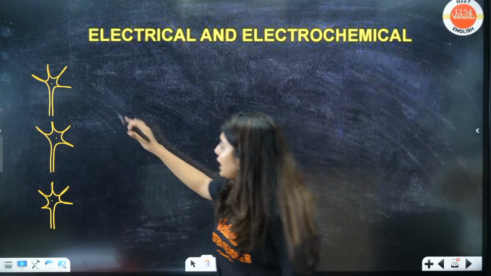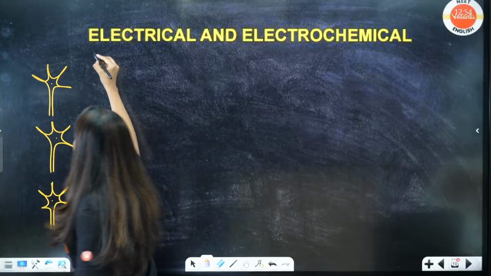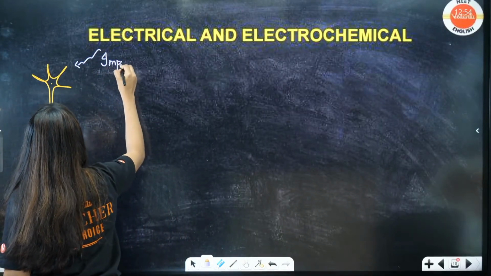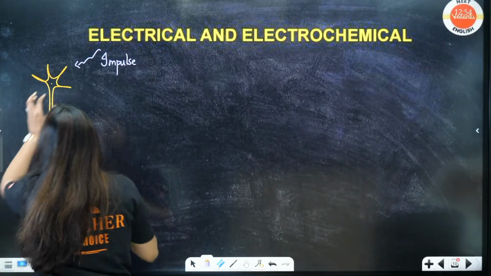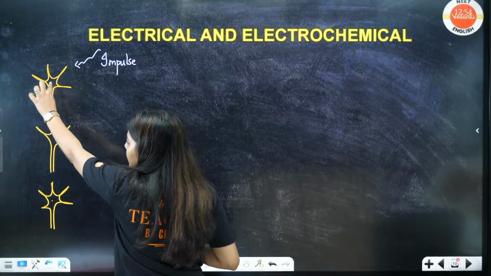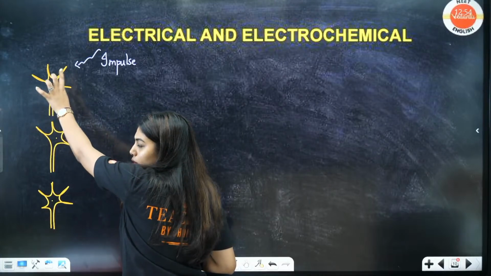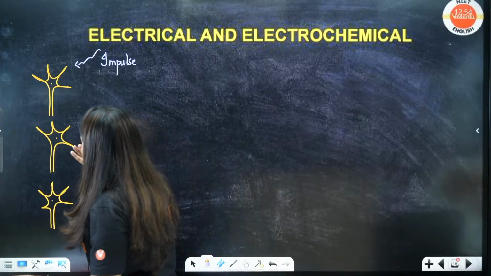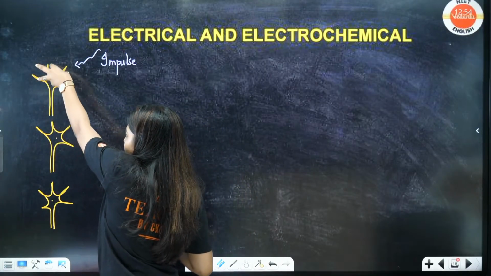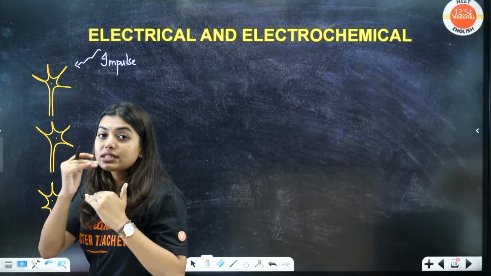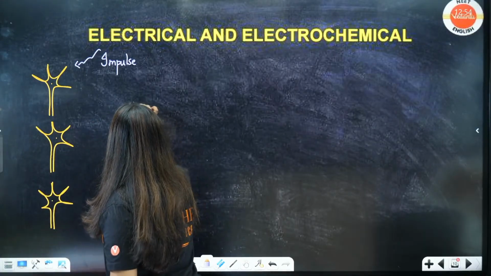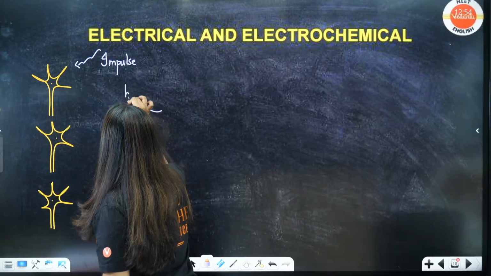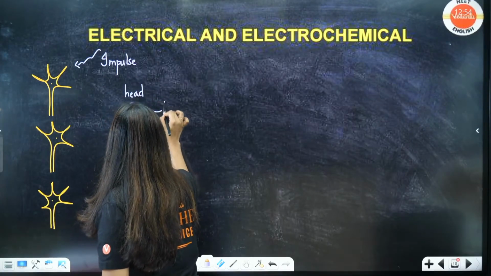Now look here. One signal has been sent. Okay, one impulse has come. Now this impulse will be transmitted from the dendrite to the cell body to the axon, and it will continue. Now students, look here, from one neuron, that is from the dendrite head. Always remember your signal will be sent from the head of one, this is the head, to the tail of one. Head to tail. This is head where your dendrite is, the tail of another one.